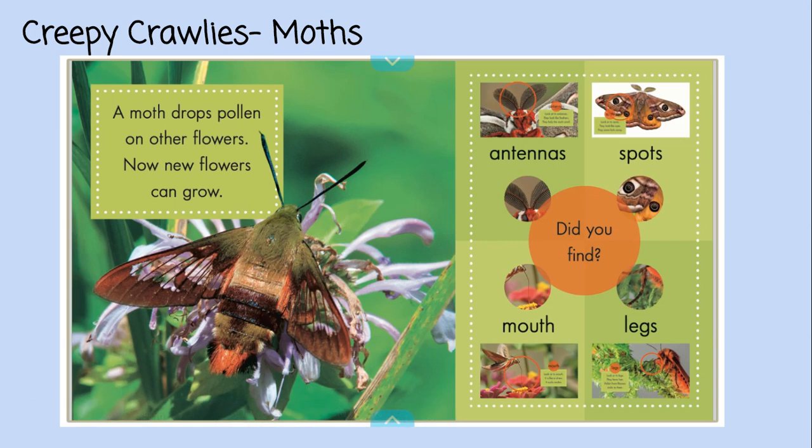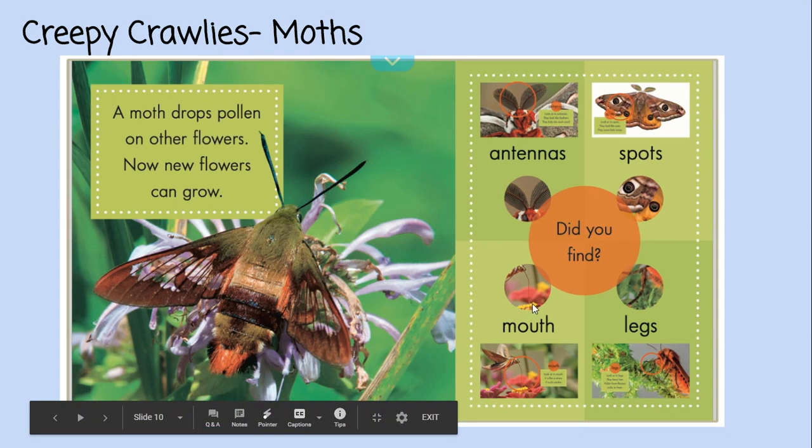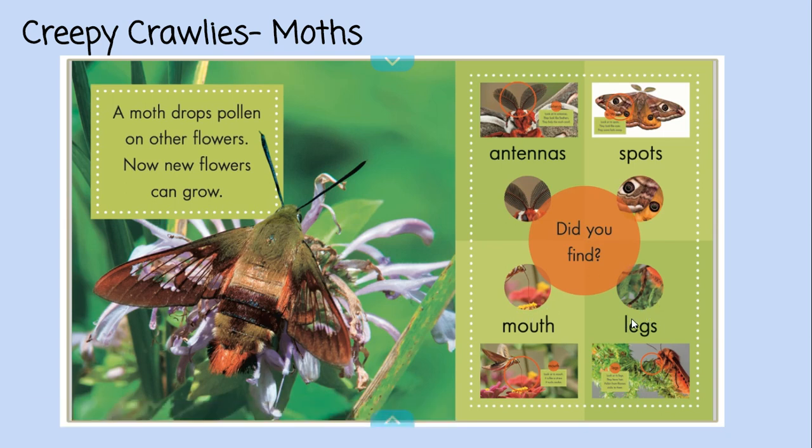Hmm. So, did we find the mouth? Yes. Now it's called the hibiscus. Did we learn about the legs? Definitely so. We learned that the legs can carry pollen, and that's how moths are pollinators. They carry that pollen to other flowers, and then new flowers can grow.